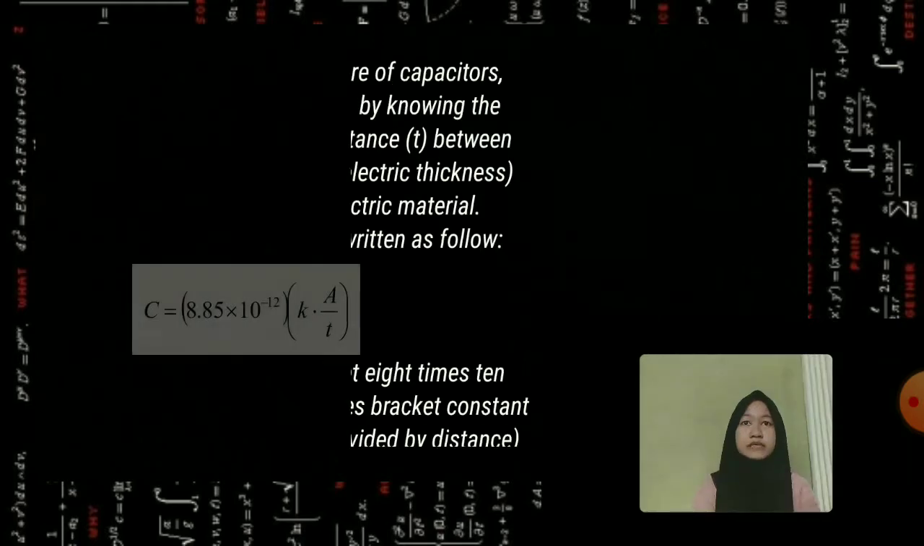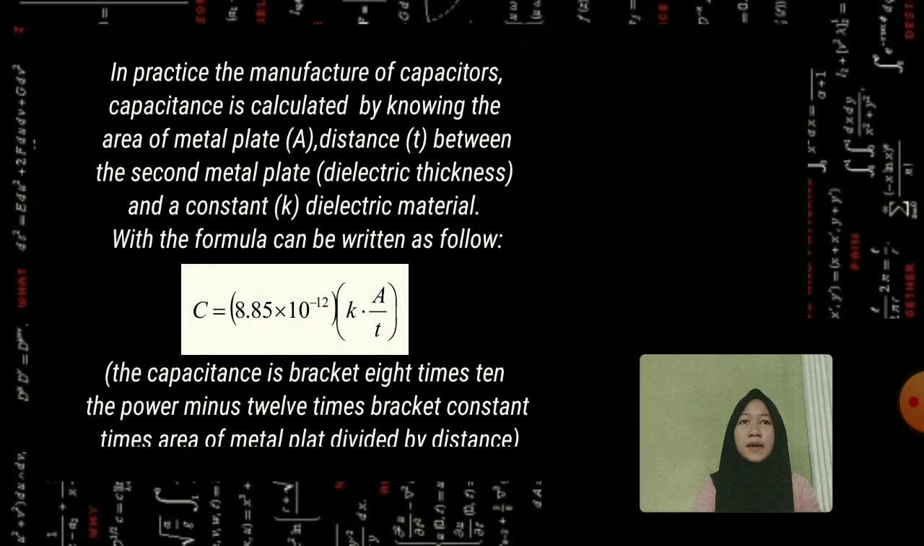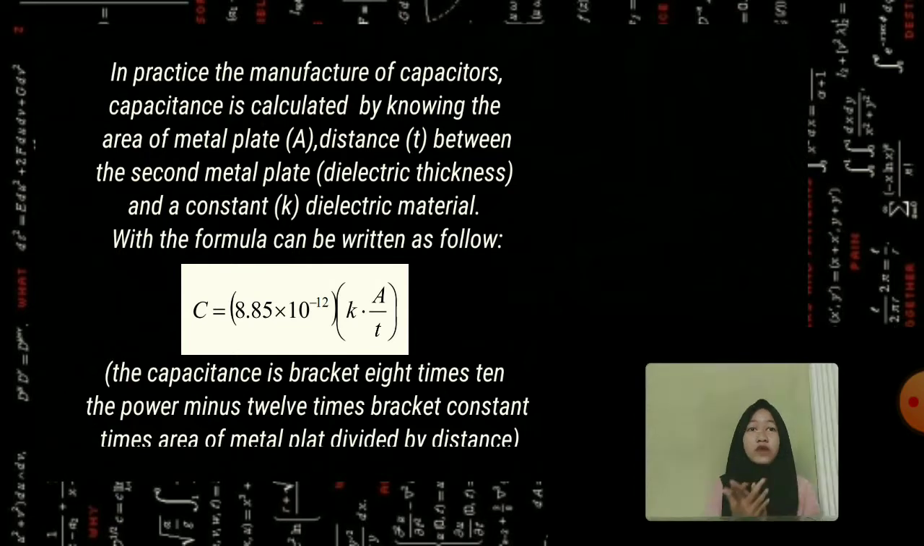In practice, in the manufacture of capacitors, capacitance is calculated by knowing the area of the metal plate, the distance between the two metal plates or the dielectric thickness, and the dielectric constant of the material. With the formula, it can be written as follows: the capacitance is 8.85 times 10 to the power minus 12 times the dielectric constant times the area of the metal plate divided by the distance.